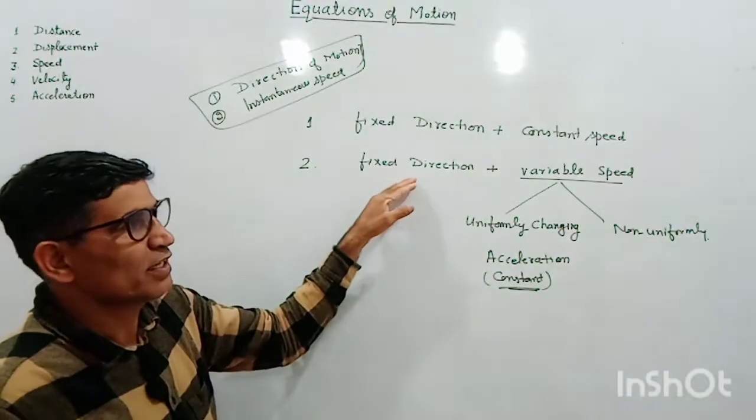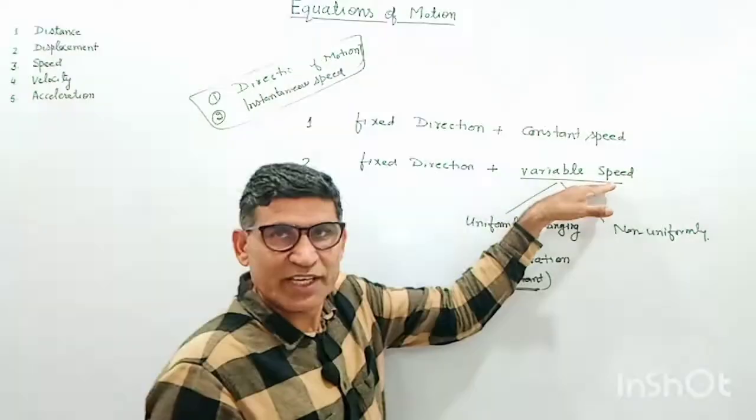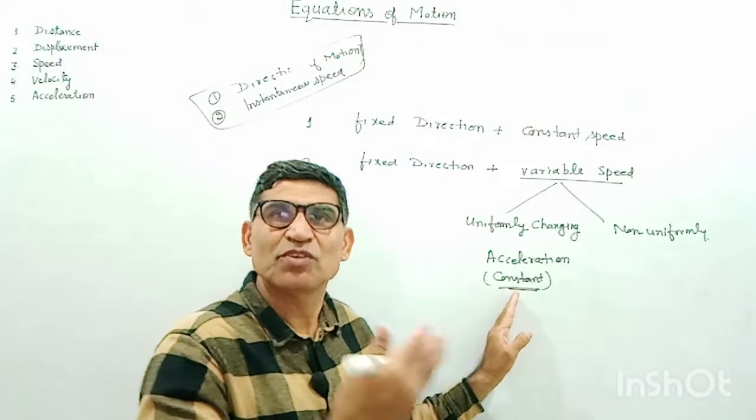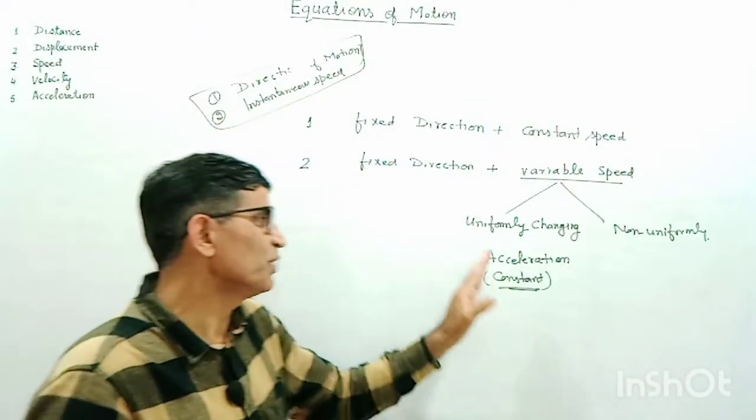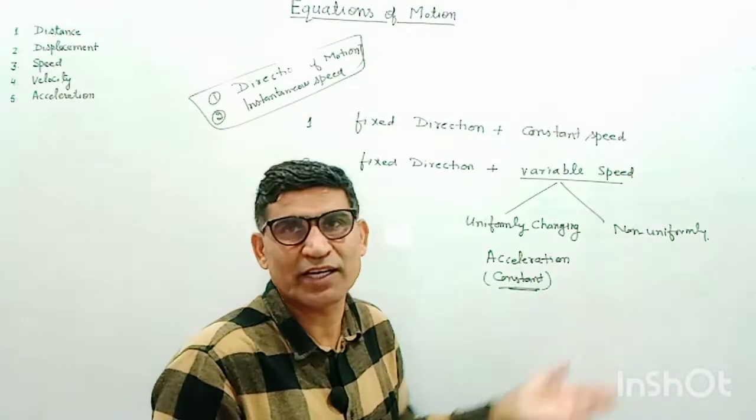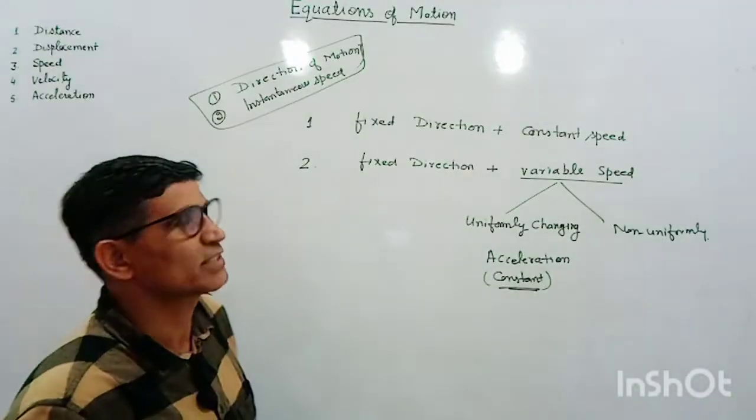Now here direction is already fixed, the speed is varying. If the speed is increasing uniformly, we call it acceleration. If speed is decreasing uniformly, we call it retardation, or you can call it negative acceleration.